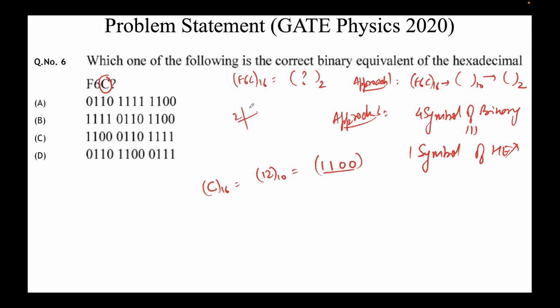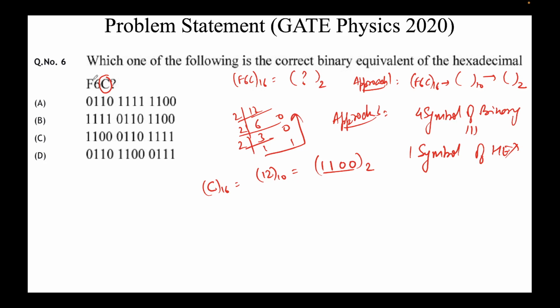Again, you can do the LCM thing. When you see 12, 2 6s are 12, remainder is 0. 2 3s are 6, remainder is 0. 2 1s are 2, remainder is 1. So the number is, reading from here to here, 1100. So C in hexadecimal is 12 in decimal, which is 1100 in binary.